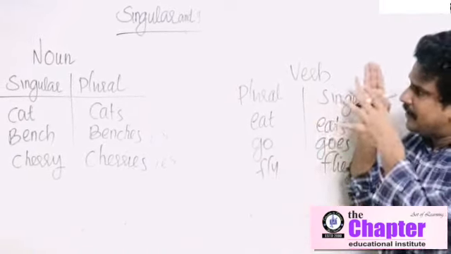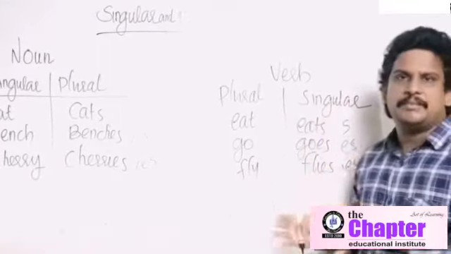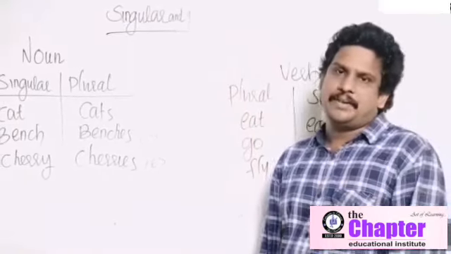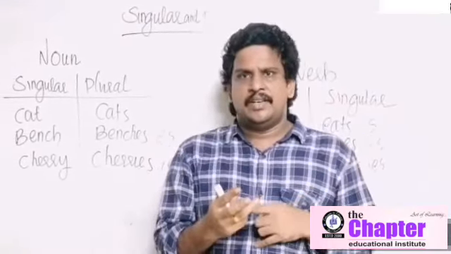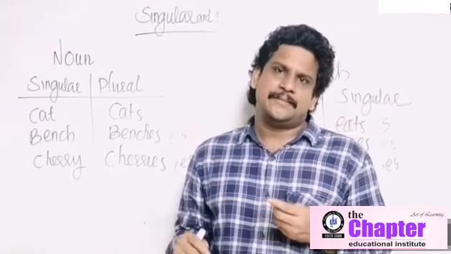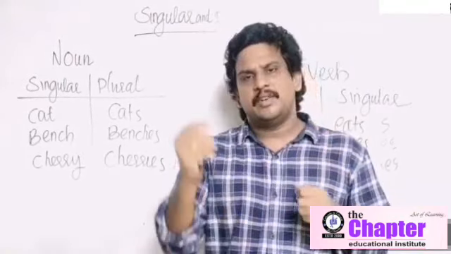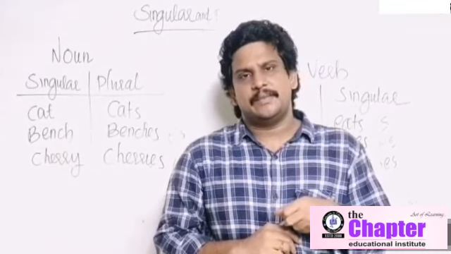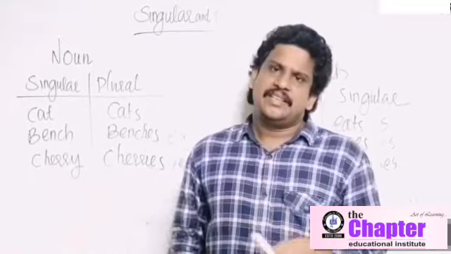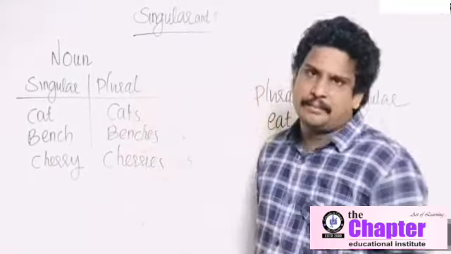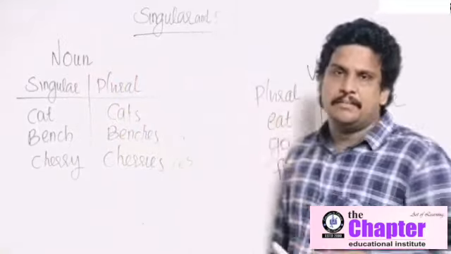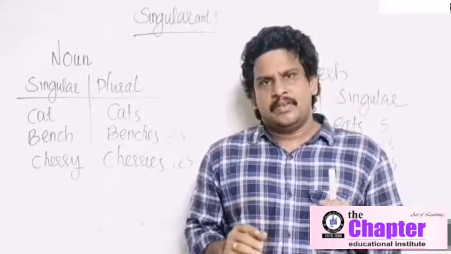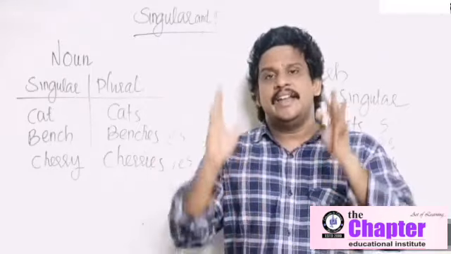First, you have to differentiate a noun and a verb. Then only you can say that this one is a singular number or plural number. So we have learned the subject. You know how to identify a subject. Then verb denotes an action, state or possession. Then we have learned personal pronouns, first person I, we, second person you, third person he, she, it, they. Then we have learned singular number and plural number in the case of noun and the case of verb. You understood? Now we are going to the main session, that is subject-verb agreement. What is subject-verb agreement? That is the next part.